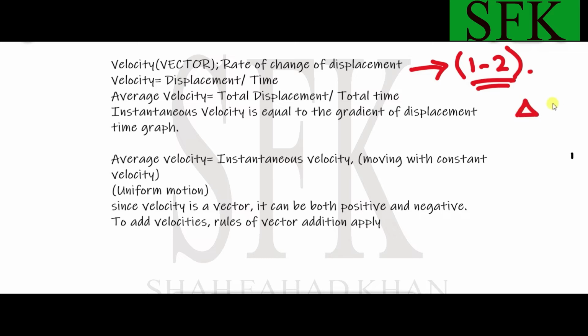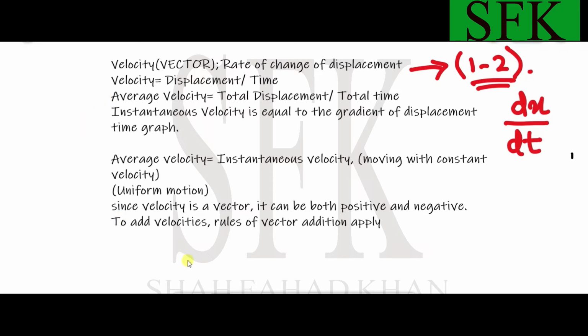Mathematically, it can be represented as dx/dt, where x represents displacement over here, so difference in displacement upon difference in time. So change in displacement with respect to time is velocity, which is a vector again. It can also be written as displacement upon time.